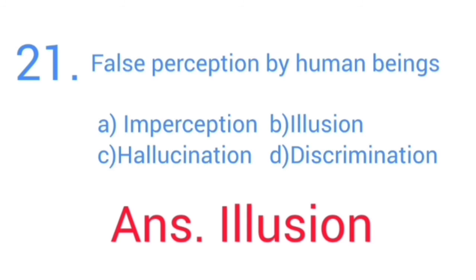False perception by human beings. Option A, imperception. Option B, illusion. C, hallucination. And D, discrimination. False perception by human beings. Answer is illusion. False perception by human beings: illusion.